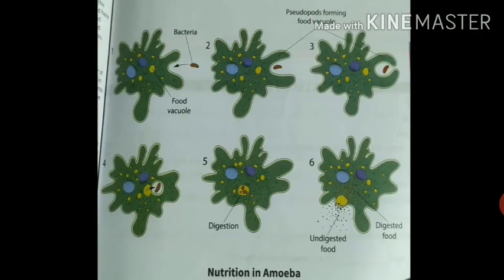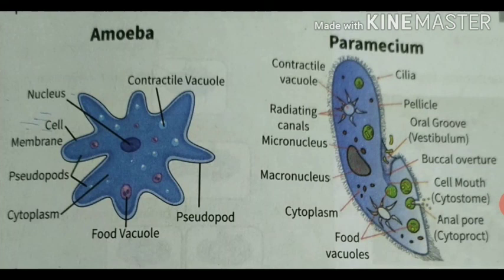So you just see the picture: this is the picture of amoeba, and this is the picture of paramecium. Now see the picture of paramecium. It has cilia on its body surface. And what is cilia? A paramecium has a brush-like body structure called cilia. So by the help of cilia, it sweeps food particles from water.